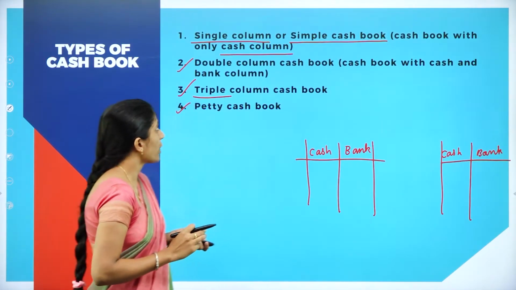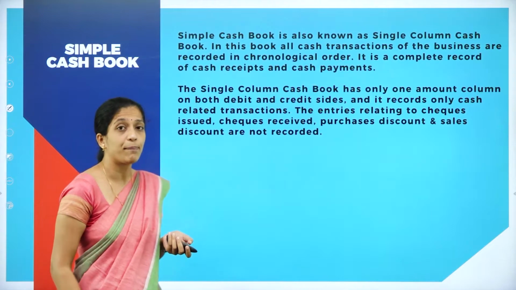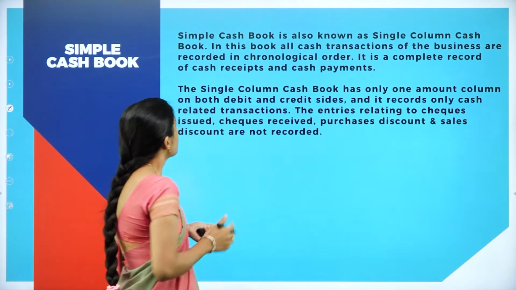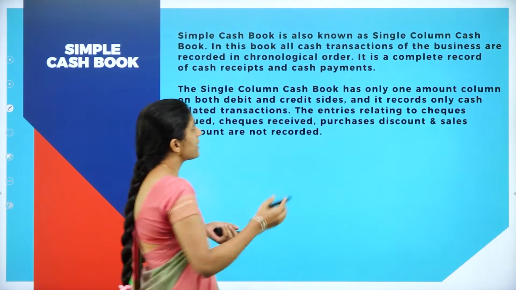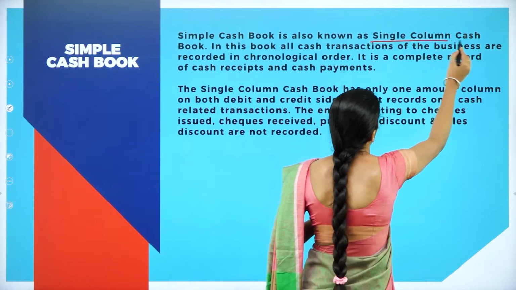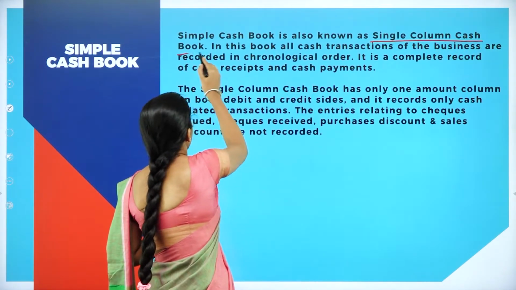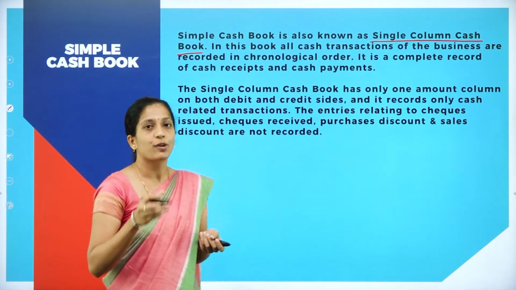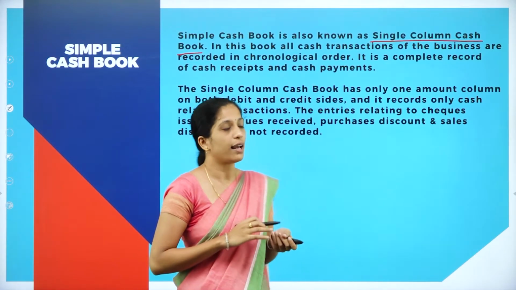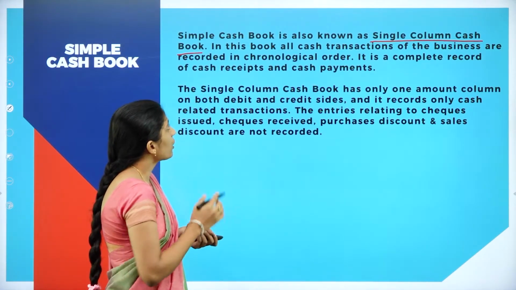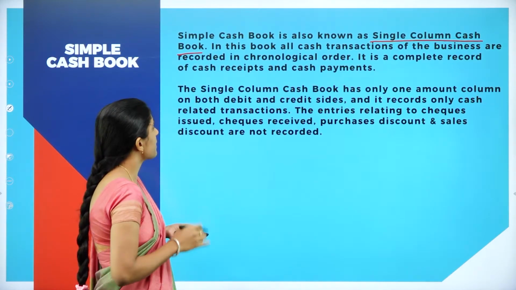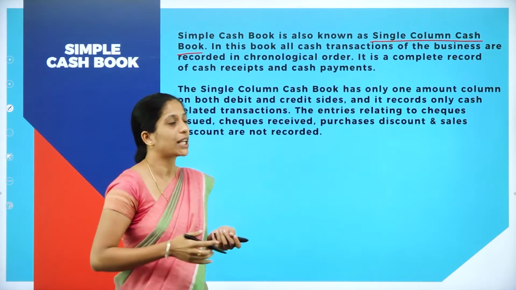Now we shall see what single column or simple cash book is. Simple cash book is also known as single column cash book. This I have already told. In this book, all cash transactions of the business are recorded in chronological order.